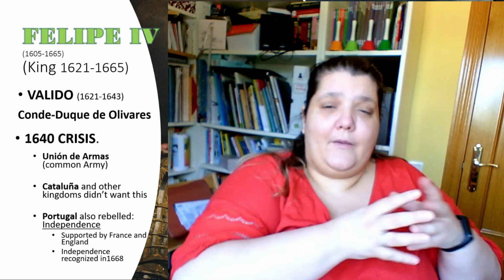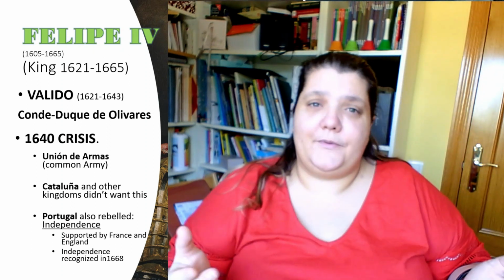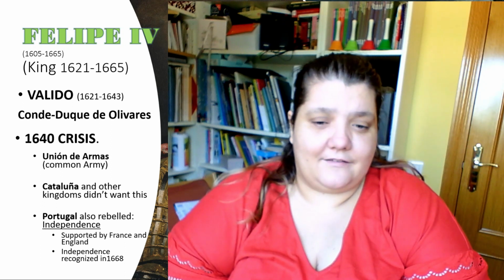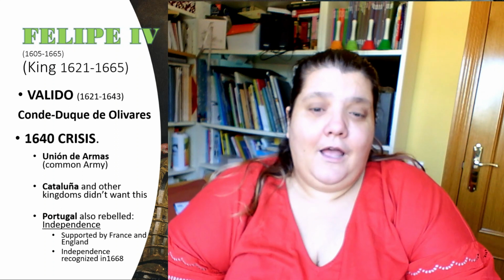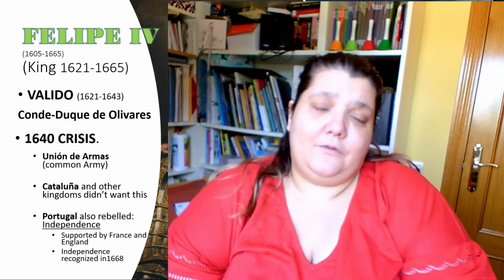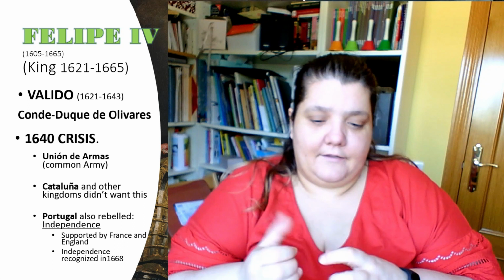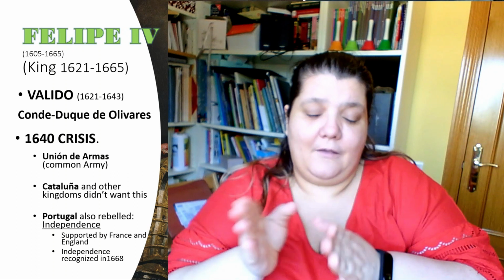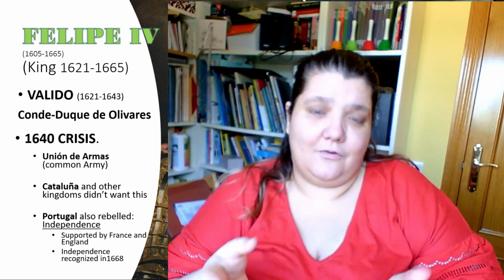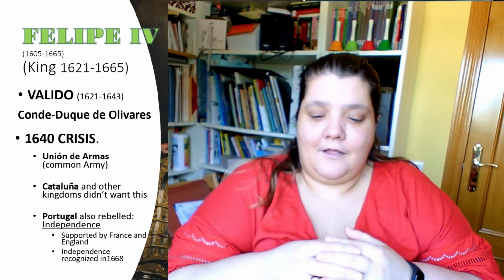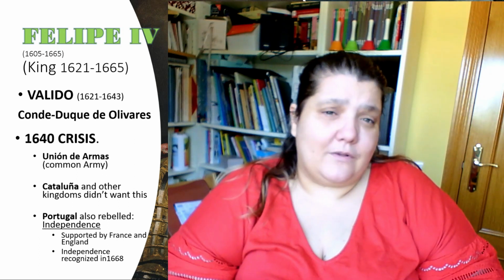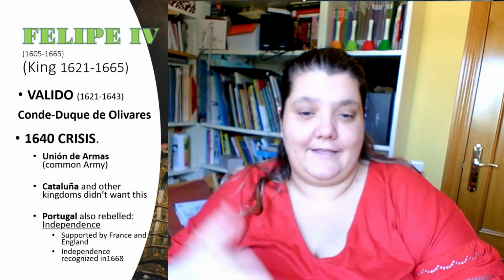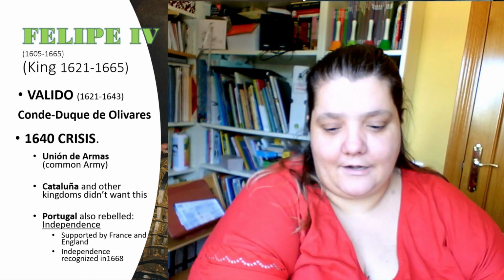Taking advantage of that rebellion in Catalonia, people in Portugal also rebelled. They wanted to be independent. If you remember, Portugal became part of Spain in 1580. But they didn't want to be part of Spain, so they started a rebellion and declared themselves independent. They were supported by France and England, who, as we said, were enemies of Spain. And their independence was not recognized until 1668, in the reign of the next king, during the reign of Carlos II.